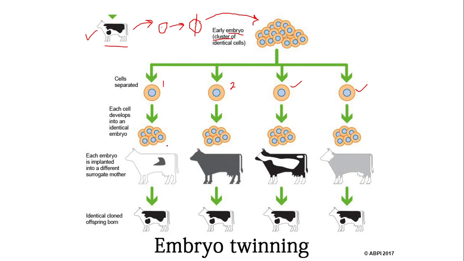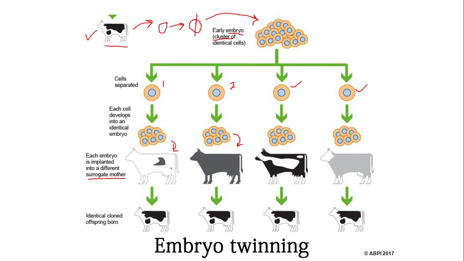Now these embryos will be implanted into the uterus or wombs of some other animals. The animals whose uteruses are used for the development of these embryos are called surrogate mothers.